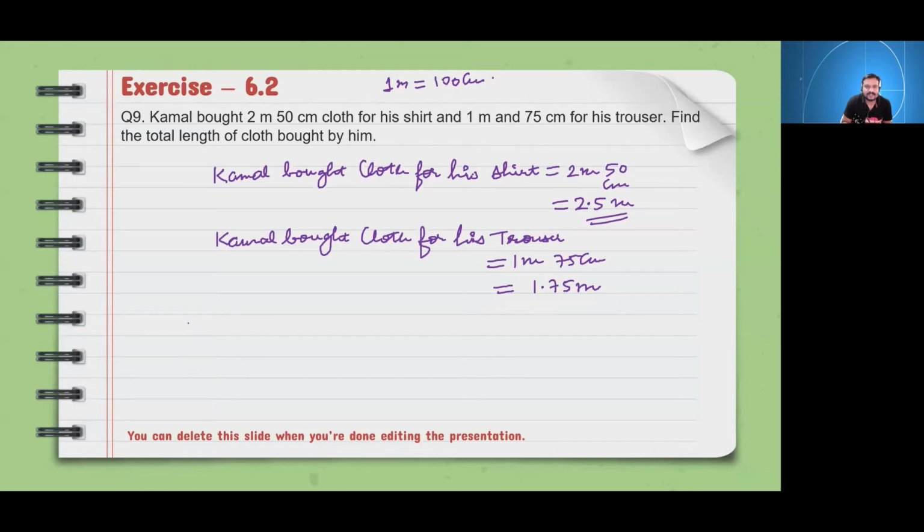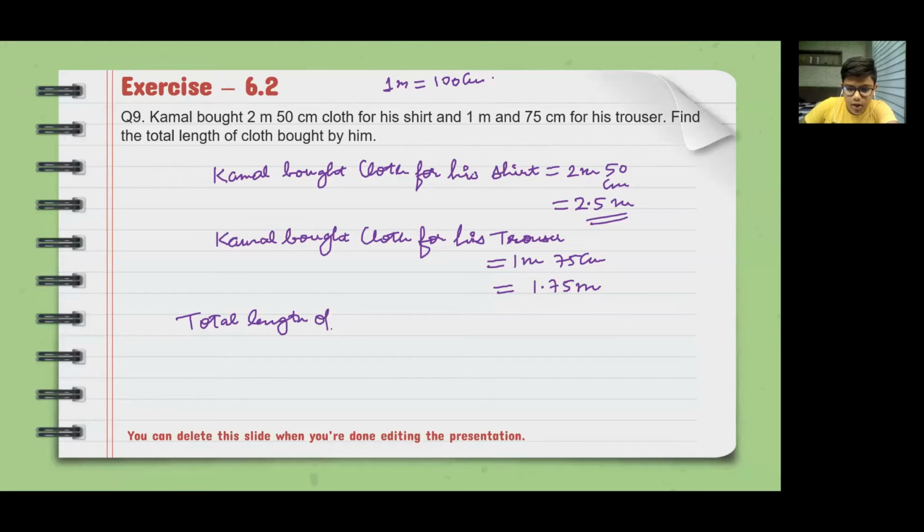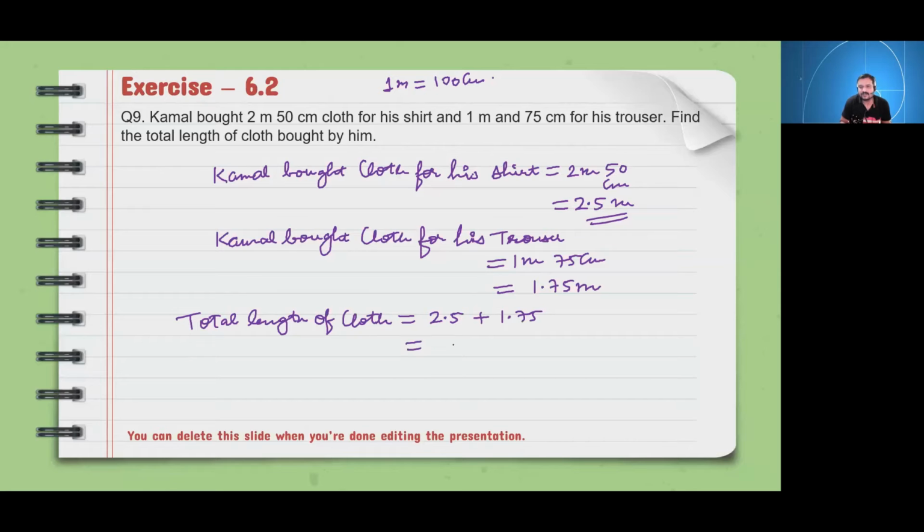Okay. Now, the total length of cloth, what will it be? We have to add 2.5 meters and 1.75 meters. So 2.5 meters plus 1.75, what will it come then? 4.25 meters. 4.25 meters will be the total length of the cloth. Yes, sir. No doubt, this is the correct answer.